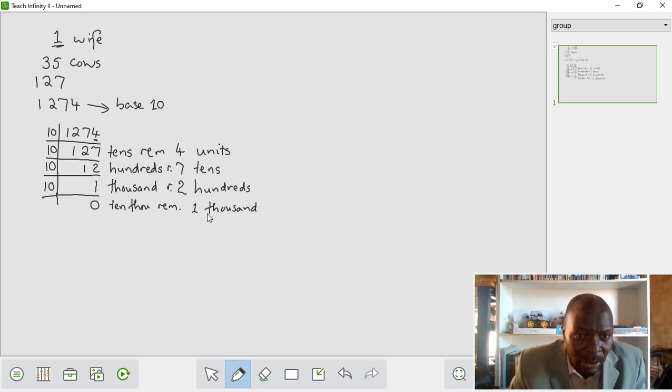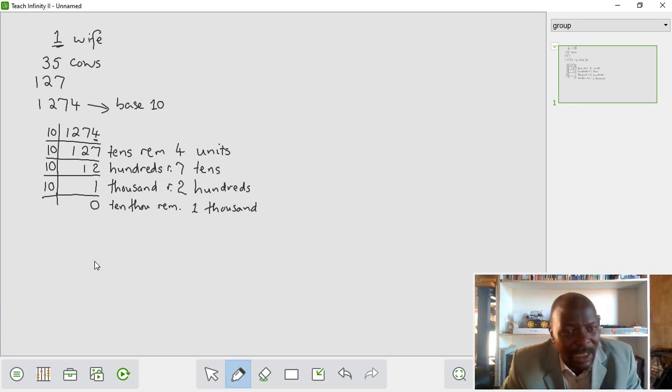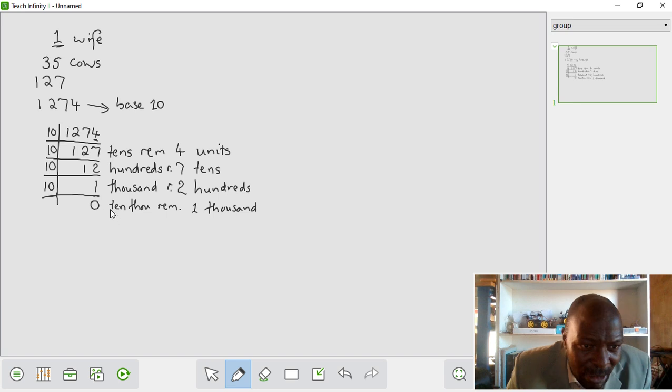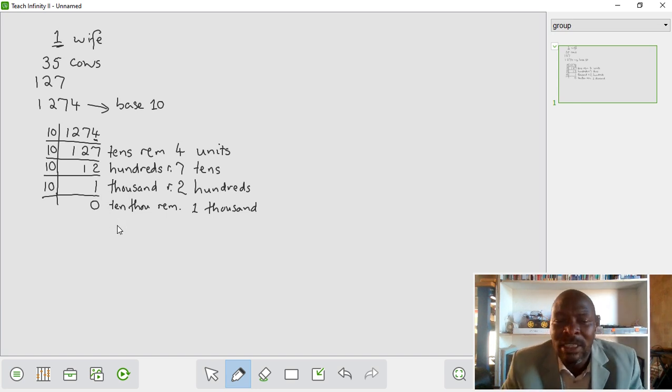Now, if you look at this, when I've got 0 now, if I divide further by 10, then I'm looking for hundreds of thousands. But then if I divide 0, I'll get 0. Now I'll keep getting 0. So it means I can't find anything anymore. So once I've got 0, I know I'm done.